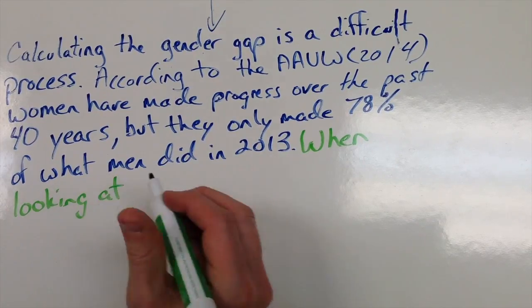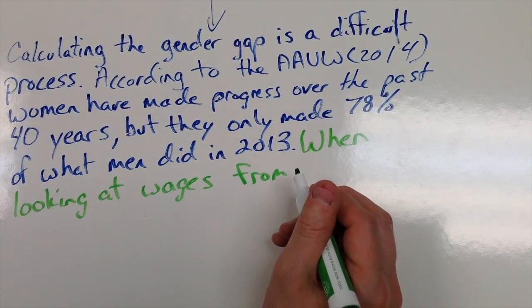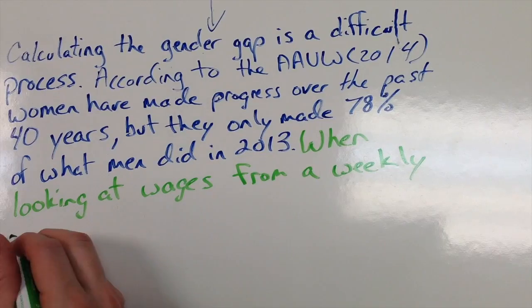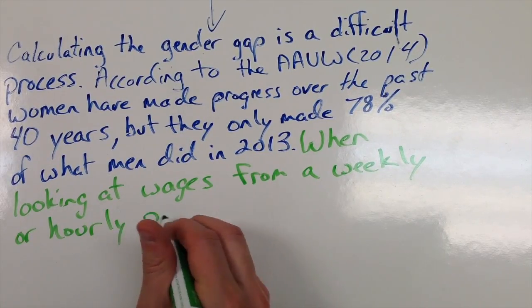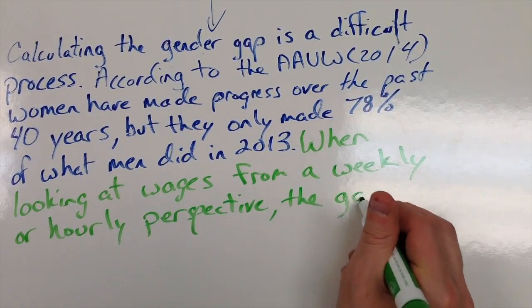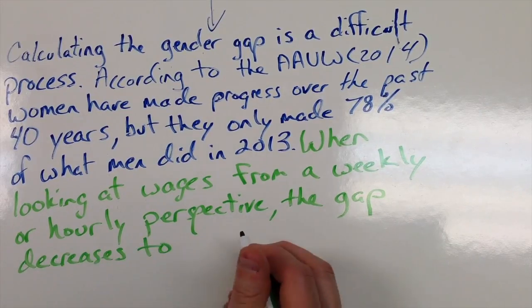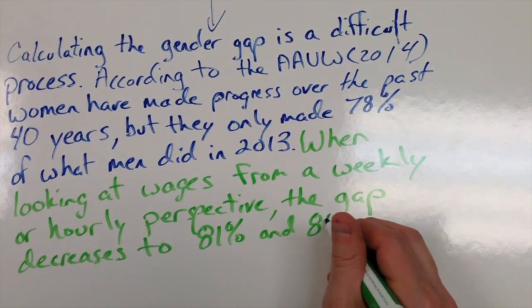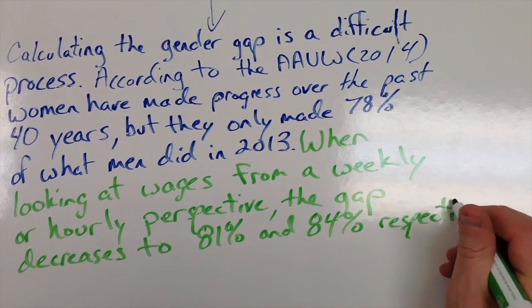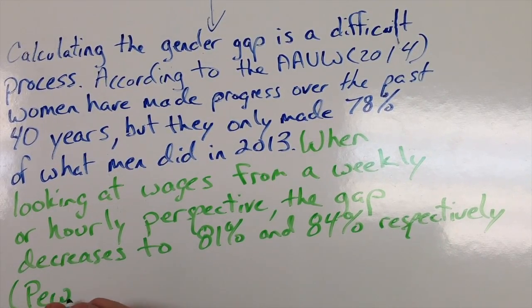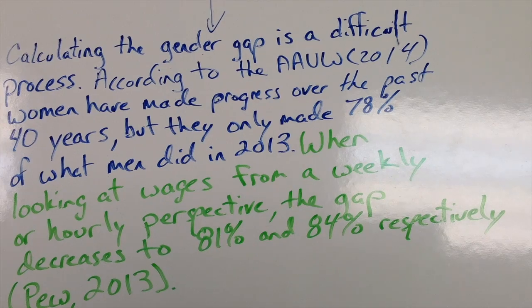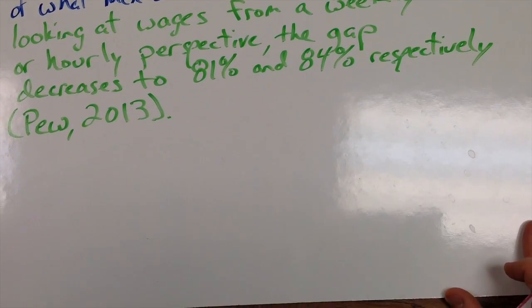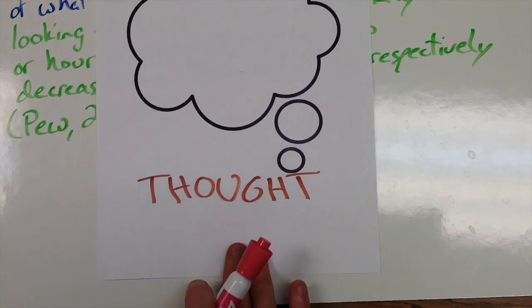Now this next section I am going to include some of the information that I got from my other source, and I'm going to explain a little bit more about how taking a look at the weekly and hourly earnings percentages really makes it a little bit more complex to talk about the gender gap, and I'm going to cite that source as well. Now already we have a much better inference than what we started with. So there's a lot of different ways that I could have gone to increase that complexity of thought.